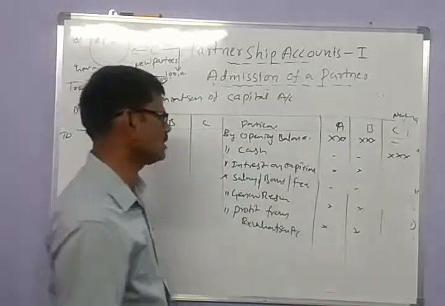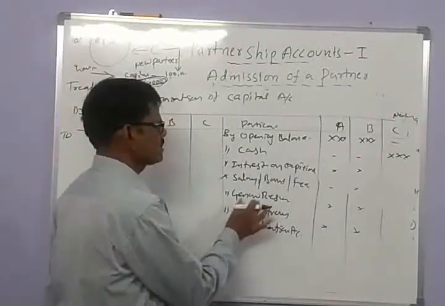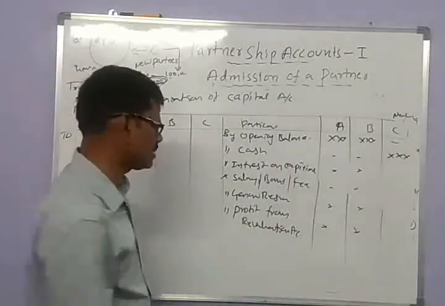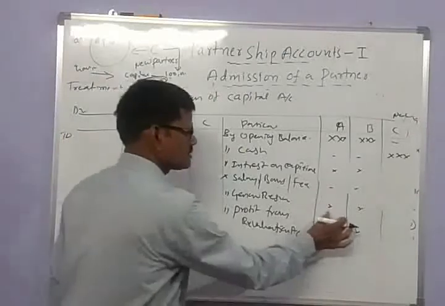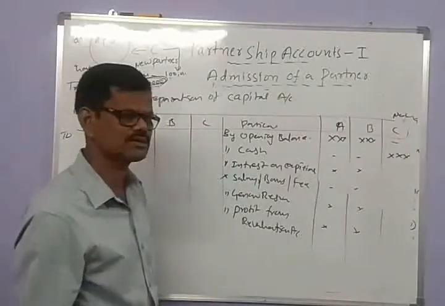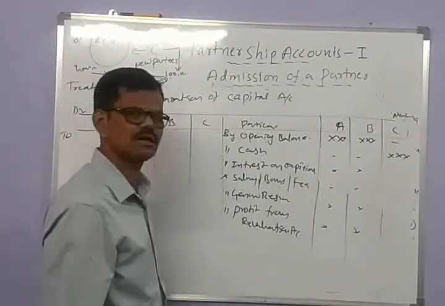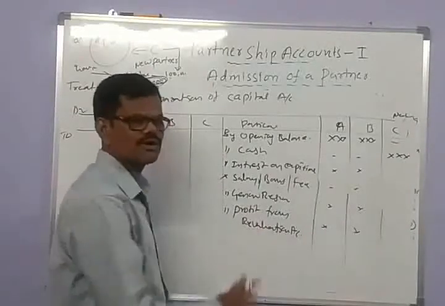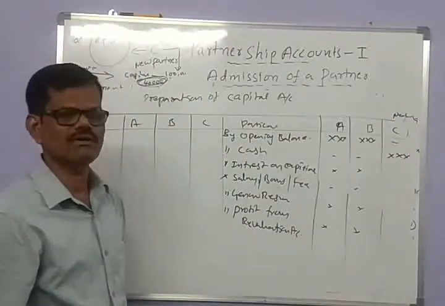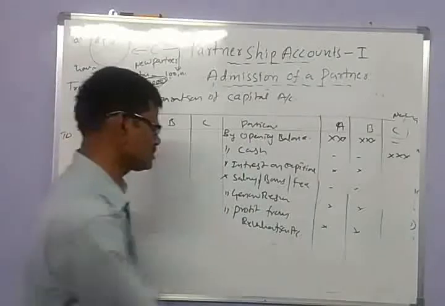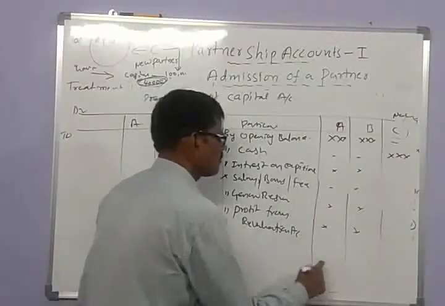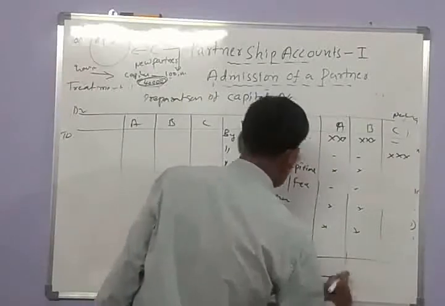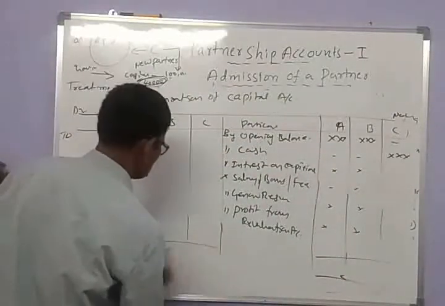Undistributed profits like general reserve and profit and loss account credit balance are credited to the old partners' capital accounts. And profit from the revaluation account is also credited. Now let us move to the debit side.